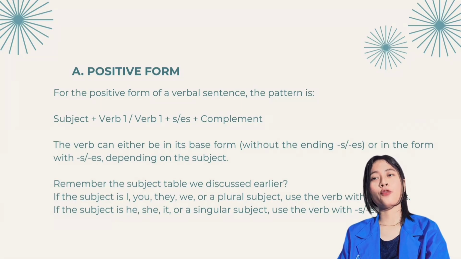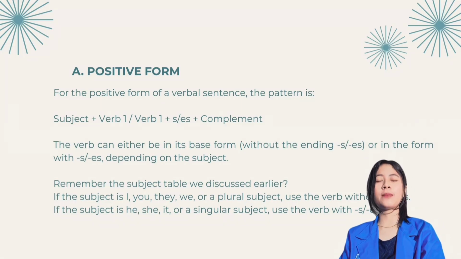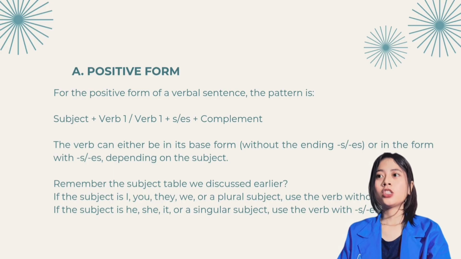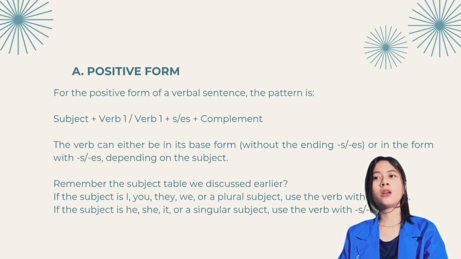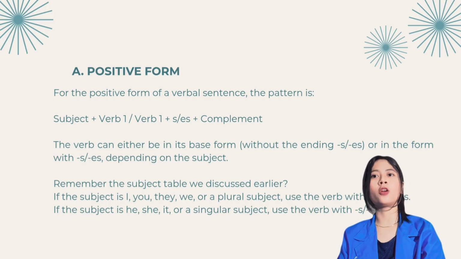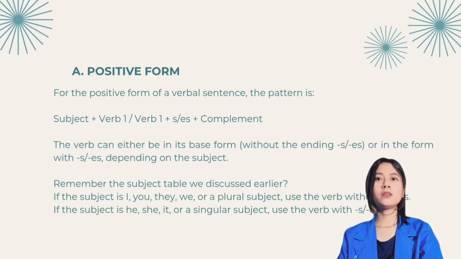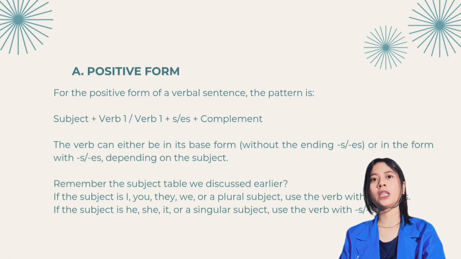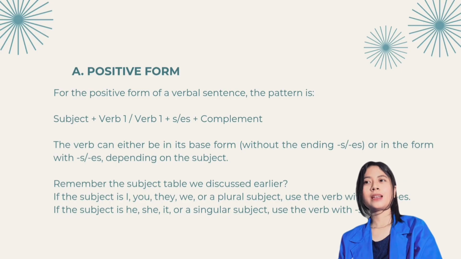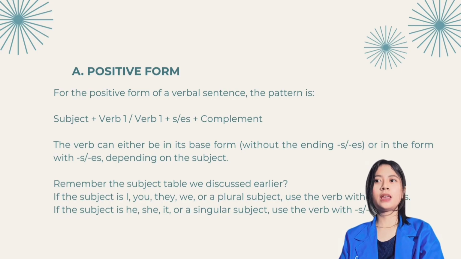For the positive form of verbal sentence, the pattern is subject plus verb 1 or verb 1 plus s or es, plus complement. The verb can either be in its base form without the ending s or es, or in the form with s or es, depending on the subject.